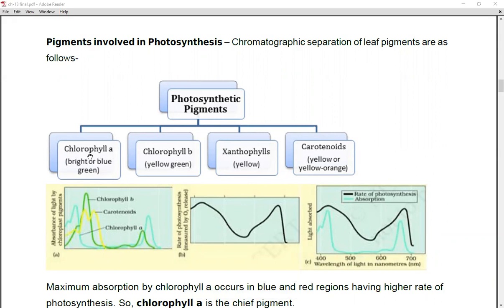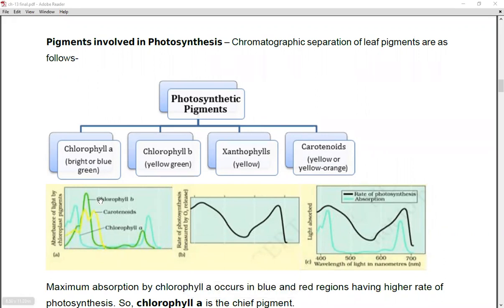The color of chlorophyll A is bright or blue green. Second is chlorophyll B, that is yellow green in color. Xanthophyll is yellow in color, and carotenoids are yellow or yellow orange in color. So with the help of the chromatographic separation, the pigments of photosynthesis present inside the leaf are found. Now this graph shows how much absorption can be carried out by the different types of light.